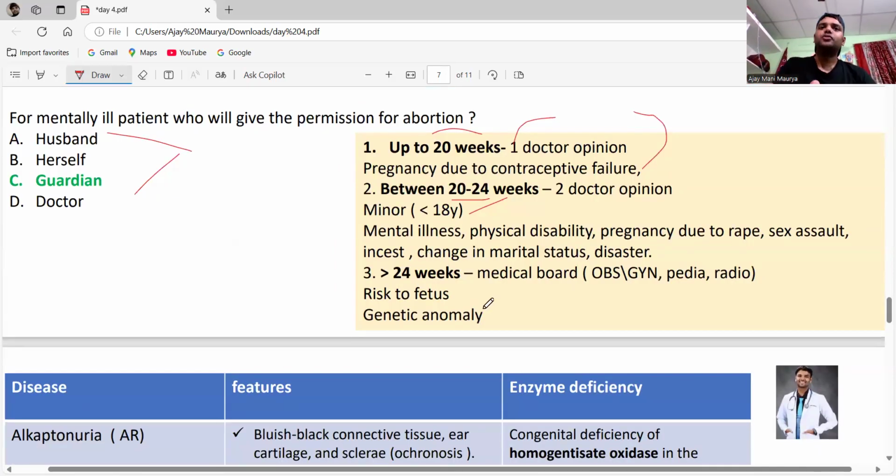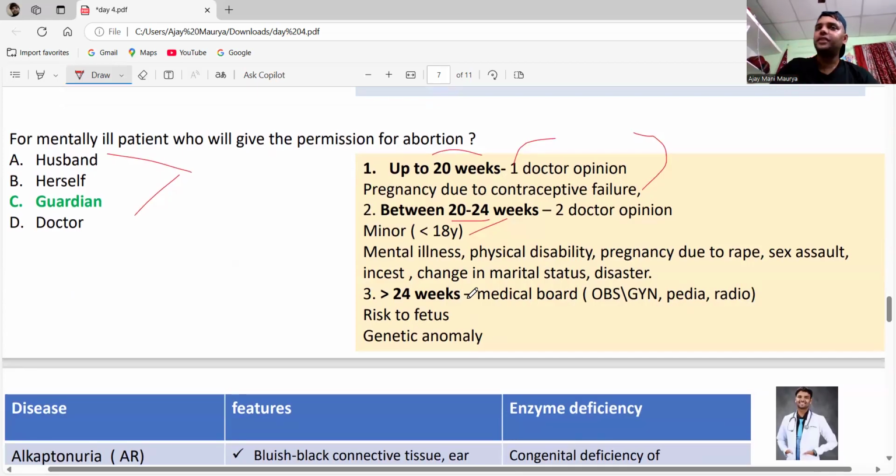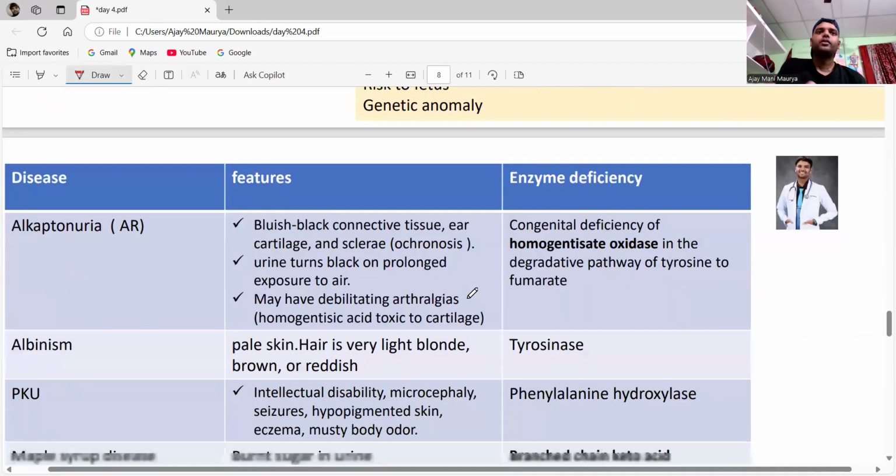Okay, if there is any risk to the fetus, or a genetic anomaly, guys, and also if there is any risk to the fetus or the mother, we can do the abortion at any time. Okay.